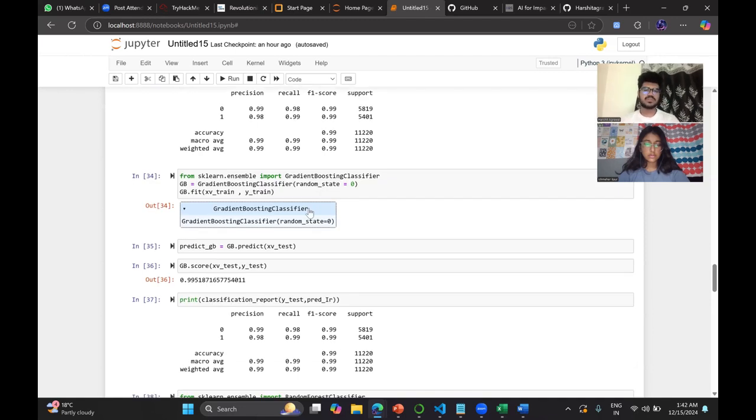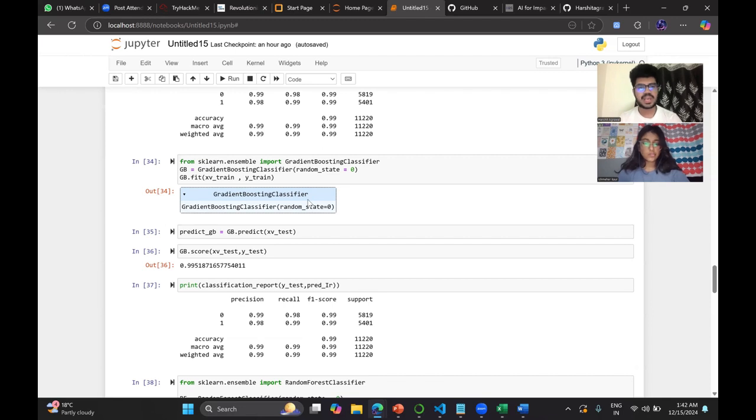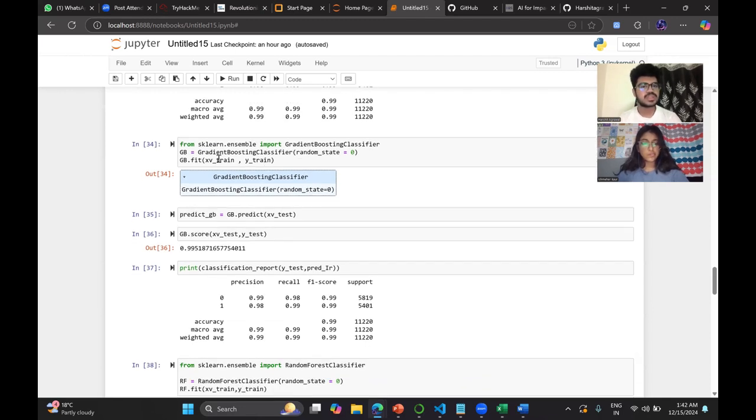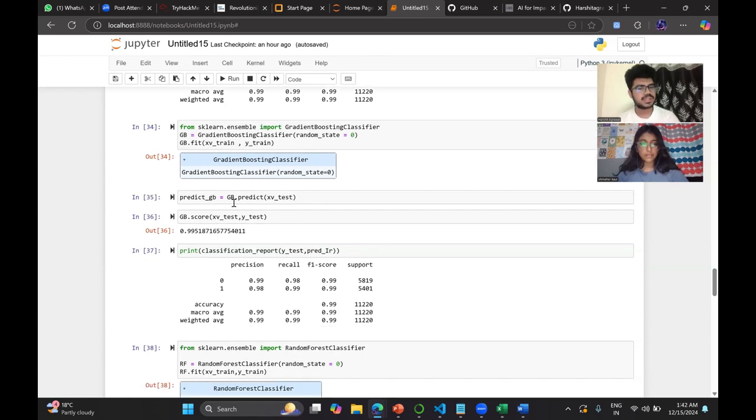For the third one, we are using the gradient boosting classifier. It is a classifier technique where each node has its own function. You fit the same data and predict the values for XV test.